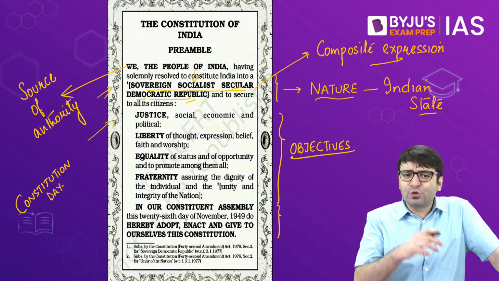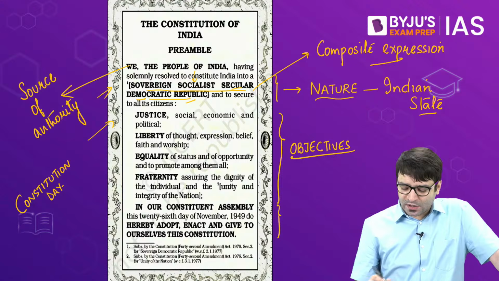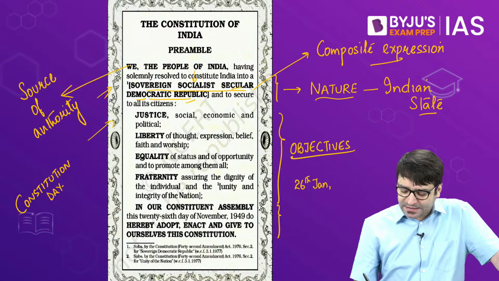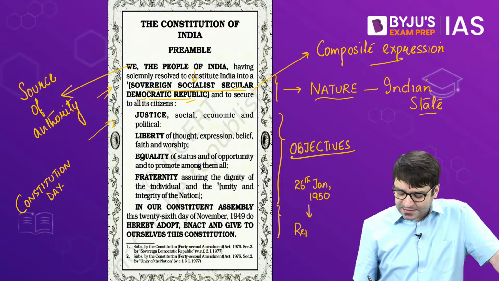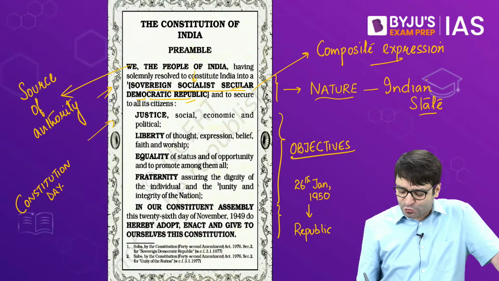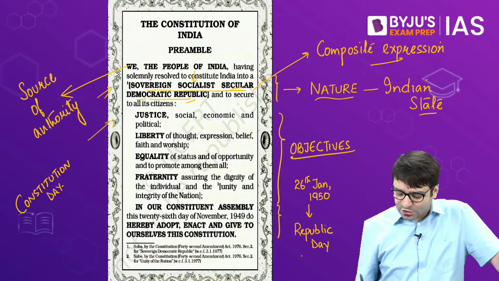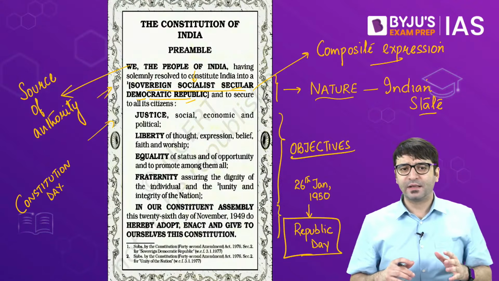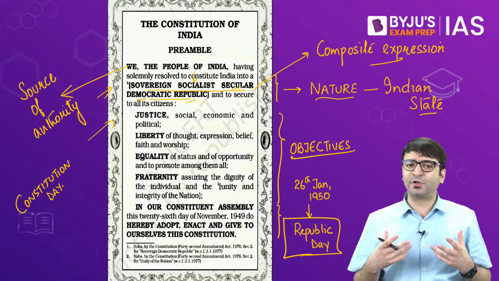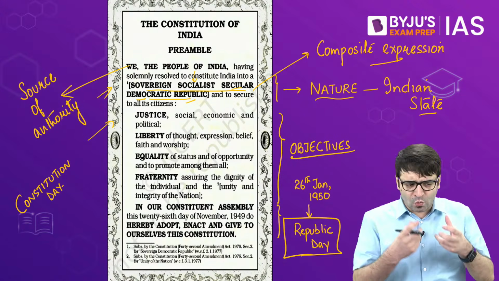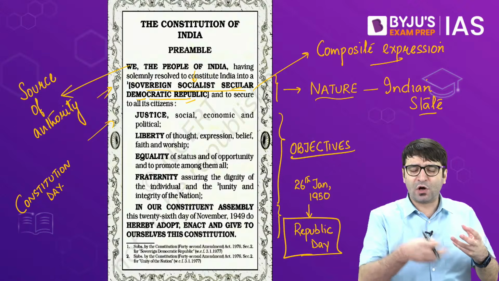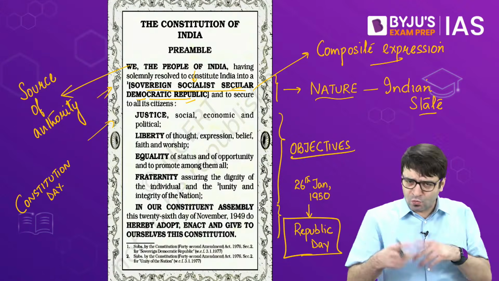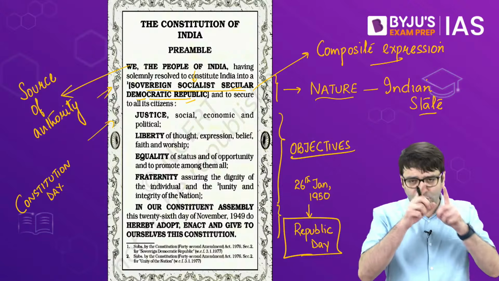But this constitution came into effect on 26th January 1950, and it is this date, 26th January every year, which is celebrated as Republic Day, when the Constitution was enacted, when the Constitution came into force. But why this difference? If the Constitution was adopted on 26th November 1949, why did it enter into force on 26th January 1950? For that, there is a story.